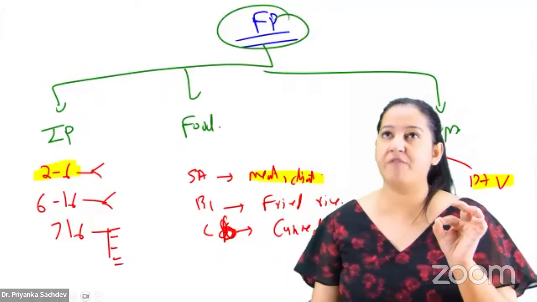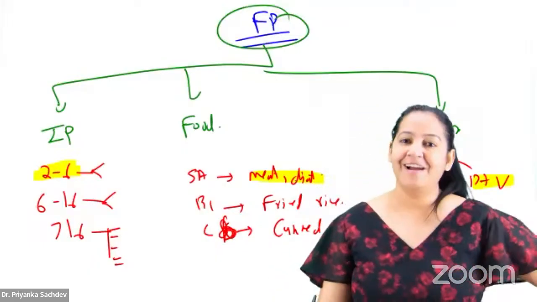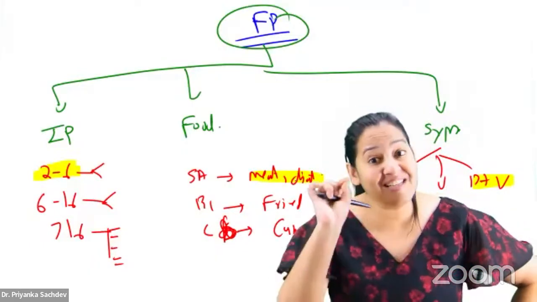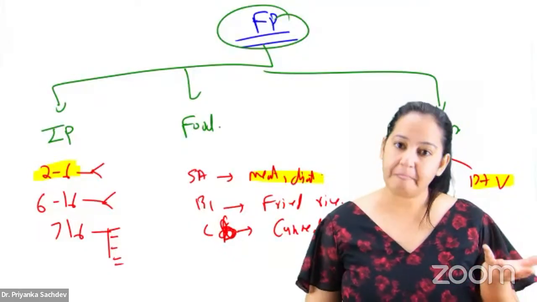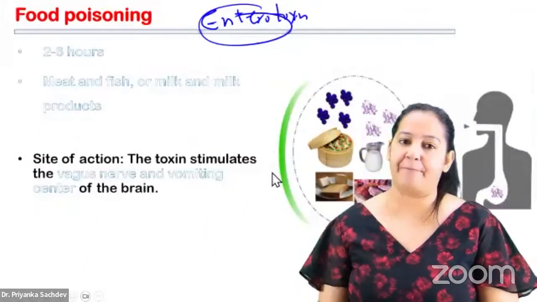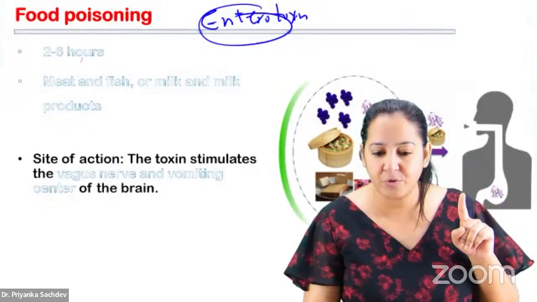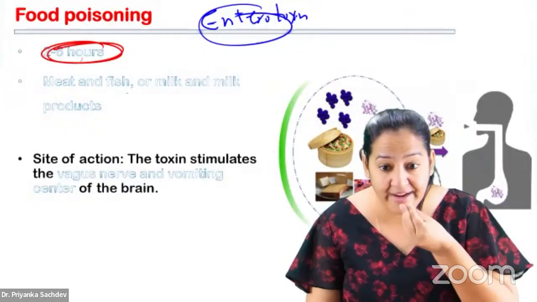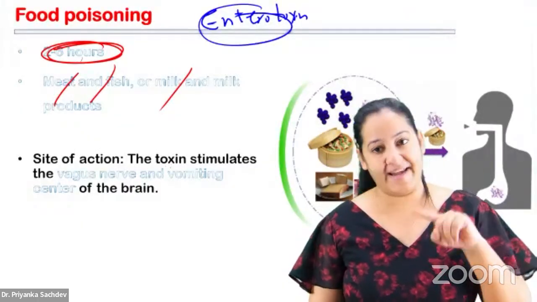You typically get a question of a pastry party. In the pastry, the cream is a dairy product. Or a cheese pizza party, where the cheese is the culprit, the dairy product. Or a fish or meat party. Got it? So this is the food poisoning approach. For Staph aureus, what is the incubation period? Say it, 2 to 6 hours. What is the food item? Meat, fish, and dairy products. And it causes diarrhea as well as vomiting.